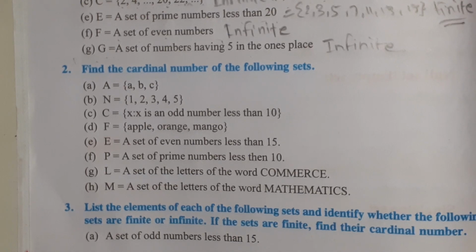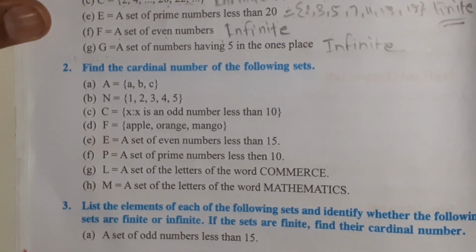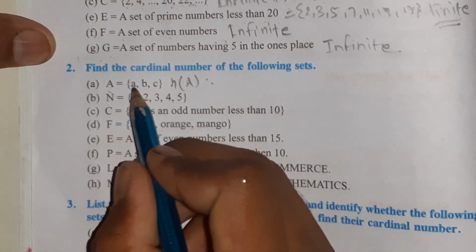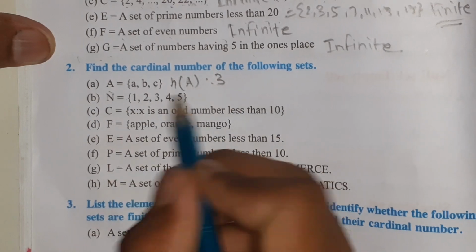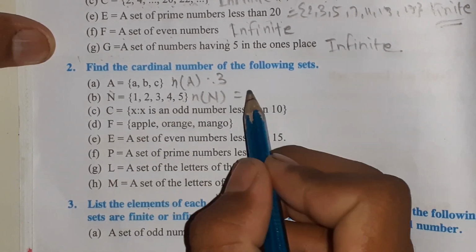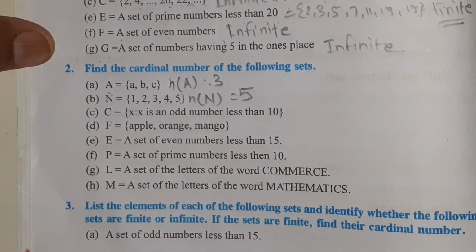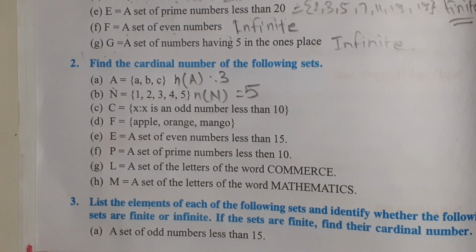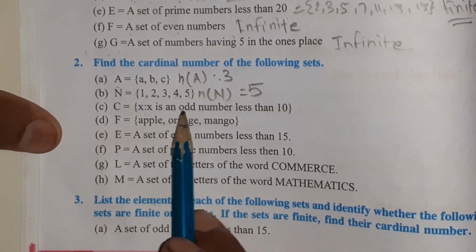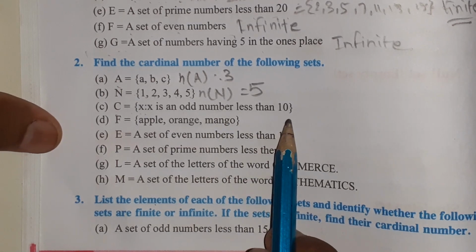Number 2, we are going to find the cardinal number of the following sets. Cardinal number of set A, and A equals 1, 2, 3. And n(B) equals 1, 2, 3, 4, 5. In number C, set C equals x such that x is an odd number less than 10.